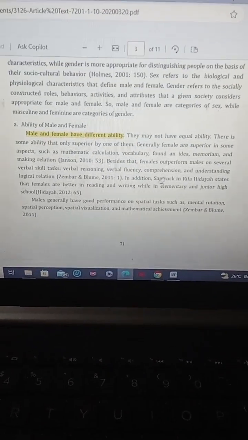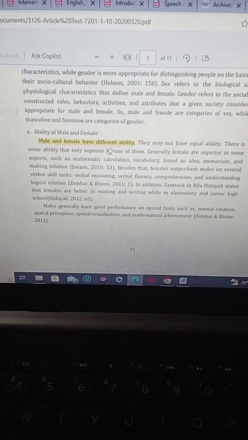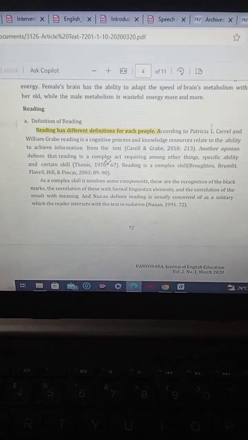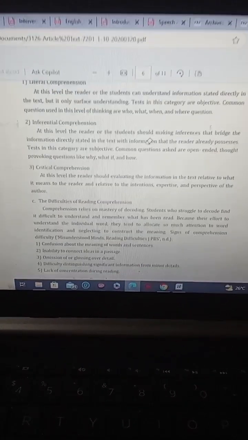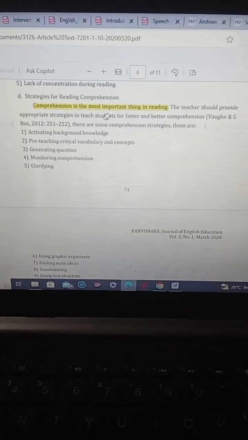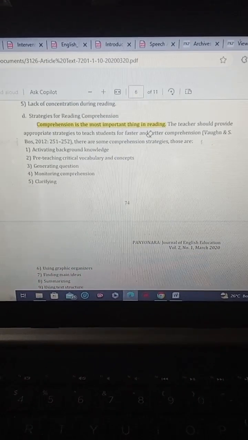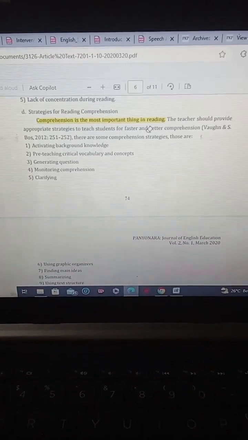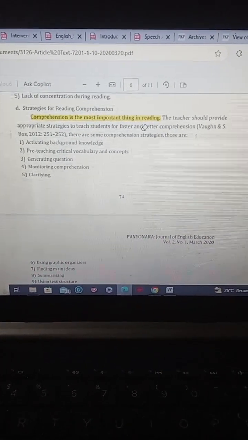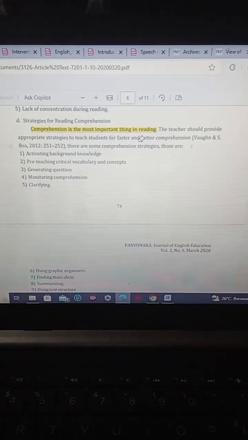The third is: male and female have different ability. The next sentence is: reading has different definitions for each people. And the final sentence is: comprehension is the most important thing in reading. Those are the 5 sentences that I chose to be analyzed using tree diagram to display their internal hierarchical structure.